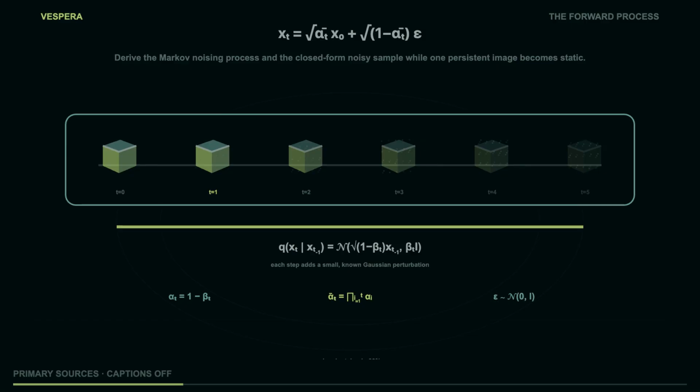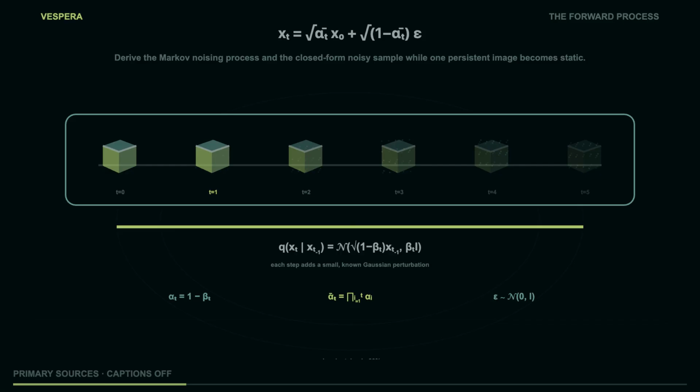That equation is the visual spine of this chapter. Keep x_0 fixed on the left. Draw one fresh epsilon on the right. Let alpha bar slide from near 1 toward near 0. Early in the schedule, the clean signal dominates. Later, the noise term dominates. At the end, the model has a state that is close to a simple Gaussian prior.